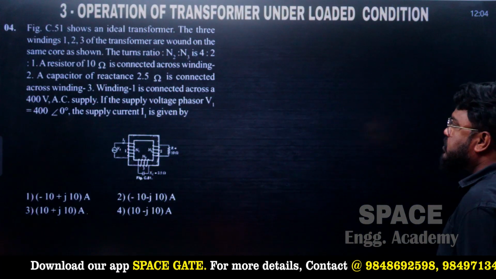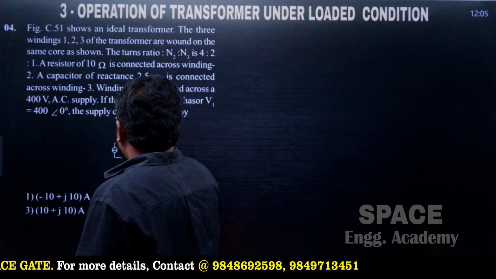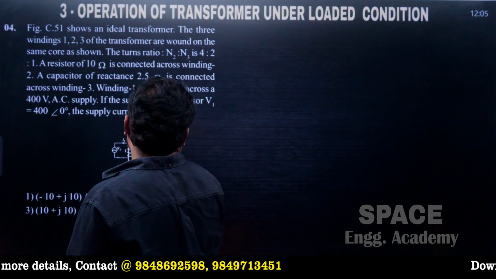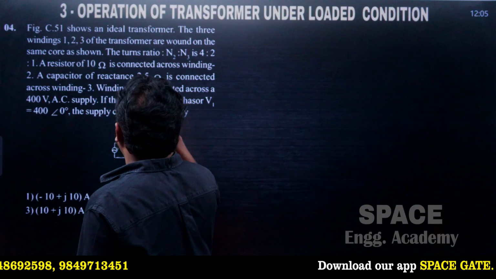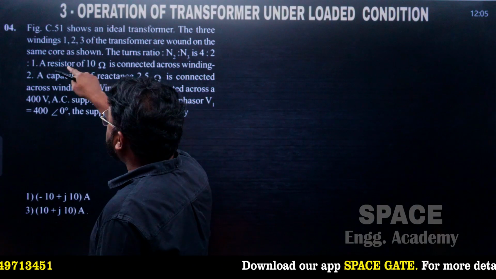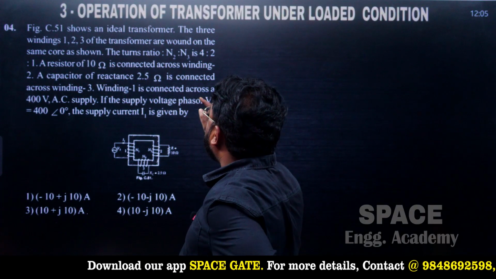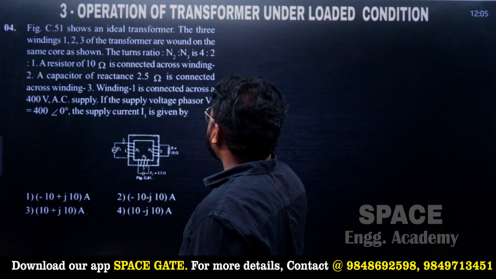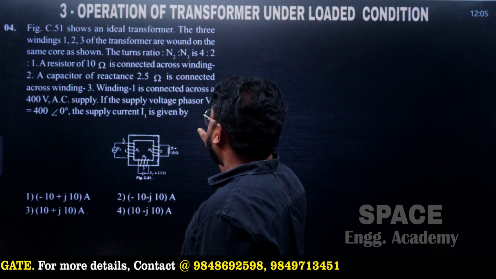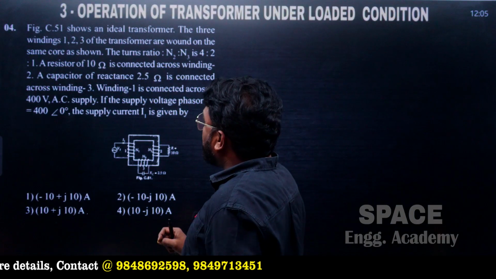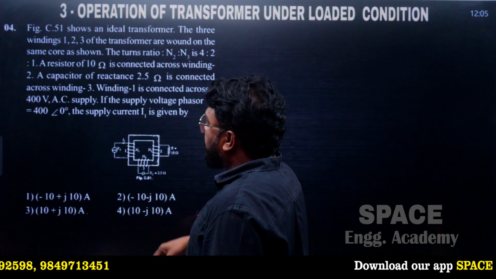And next one more question. Let us solve question number 4. A figure shows an ideal three winding transformer. Windings 1, 2, 3 of the transformer are wound on the same core as shown in the figure. The turns ratio N1 to N2 to N3 is 4 to 2 to 1. A resistor of 10 ohm is connected across winding 2. A capacitor with capacitive reactance 2.0 ohm is connected across winding 3.